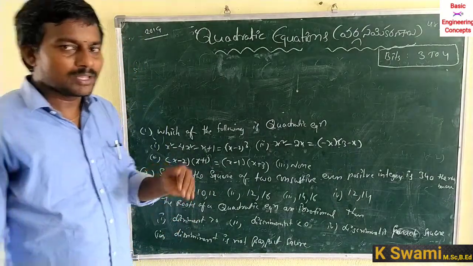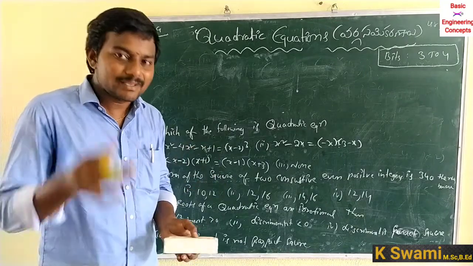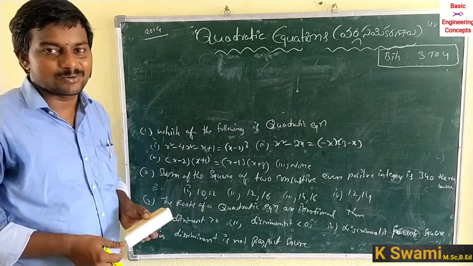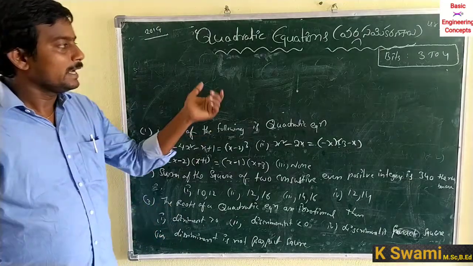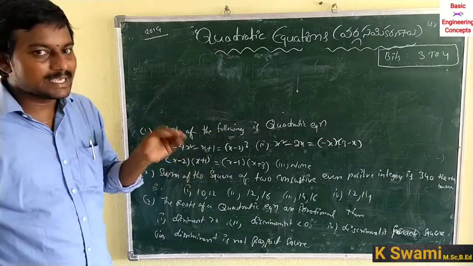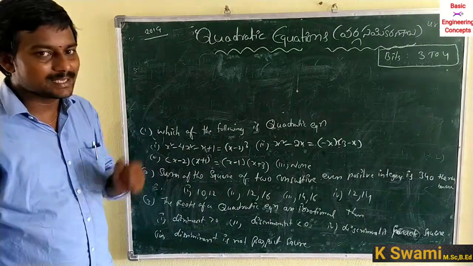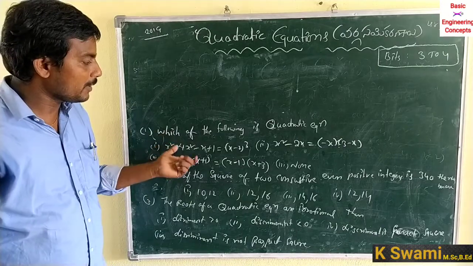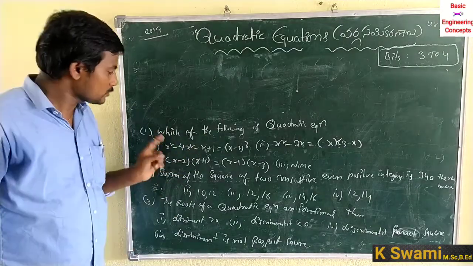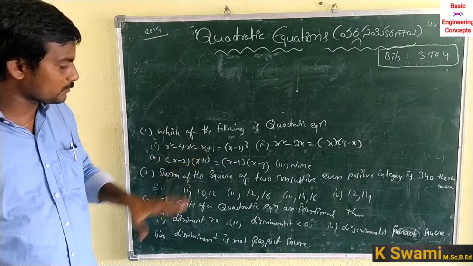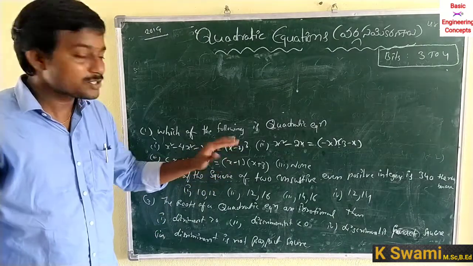So the quadratic equation means an equation of the form ax square plus bx plus c is equal to 0 and the degree of the given equation is equal to 2. The highest degree, the highest power, is 2. So the first option is x square minus 4x square minus x plus 1 is equal to x minus 2 whole cube.